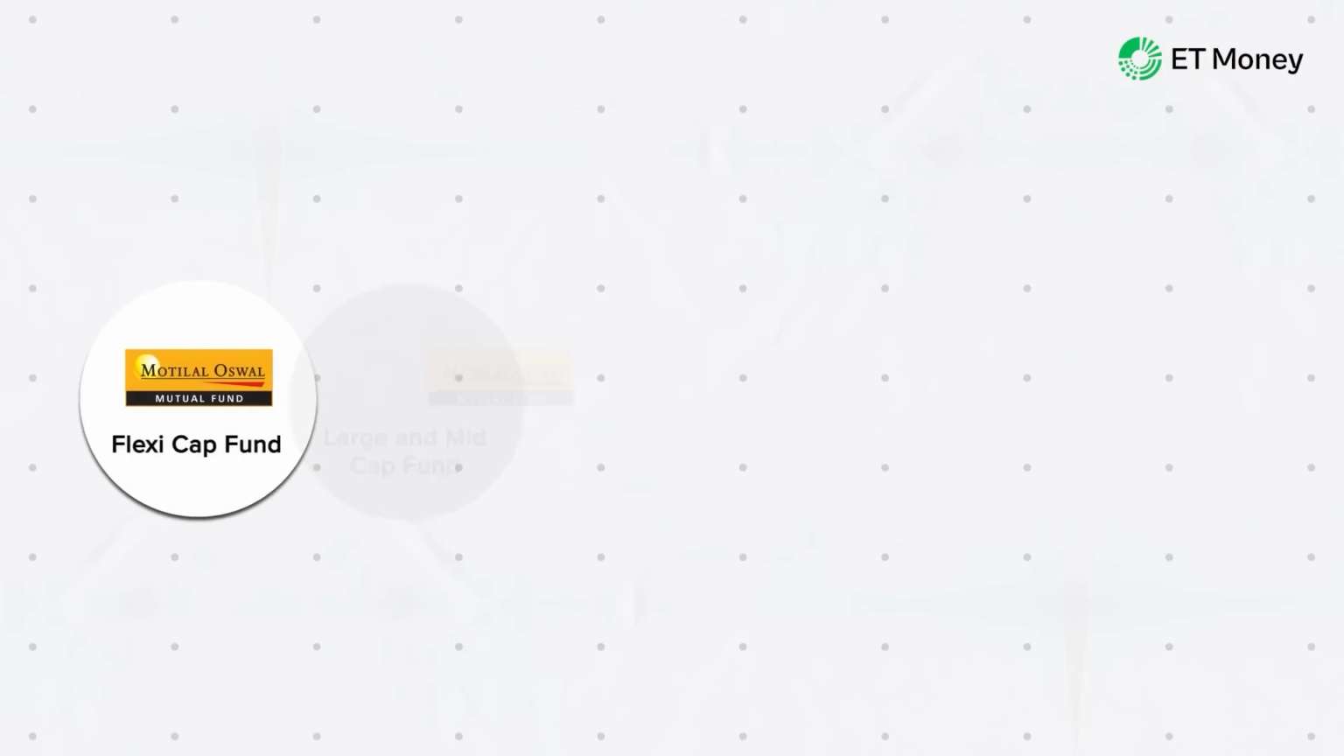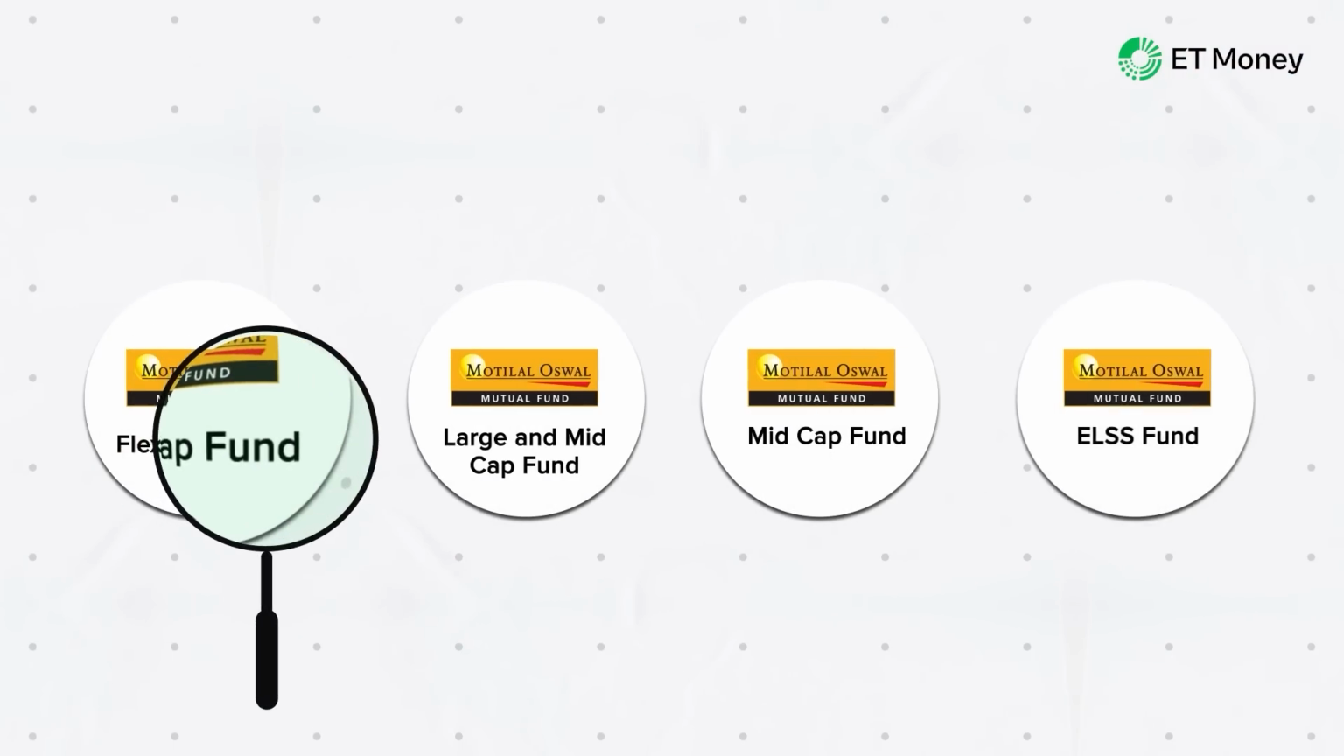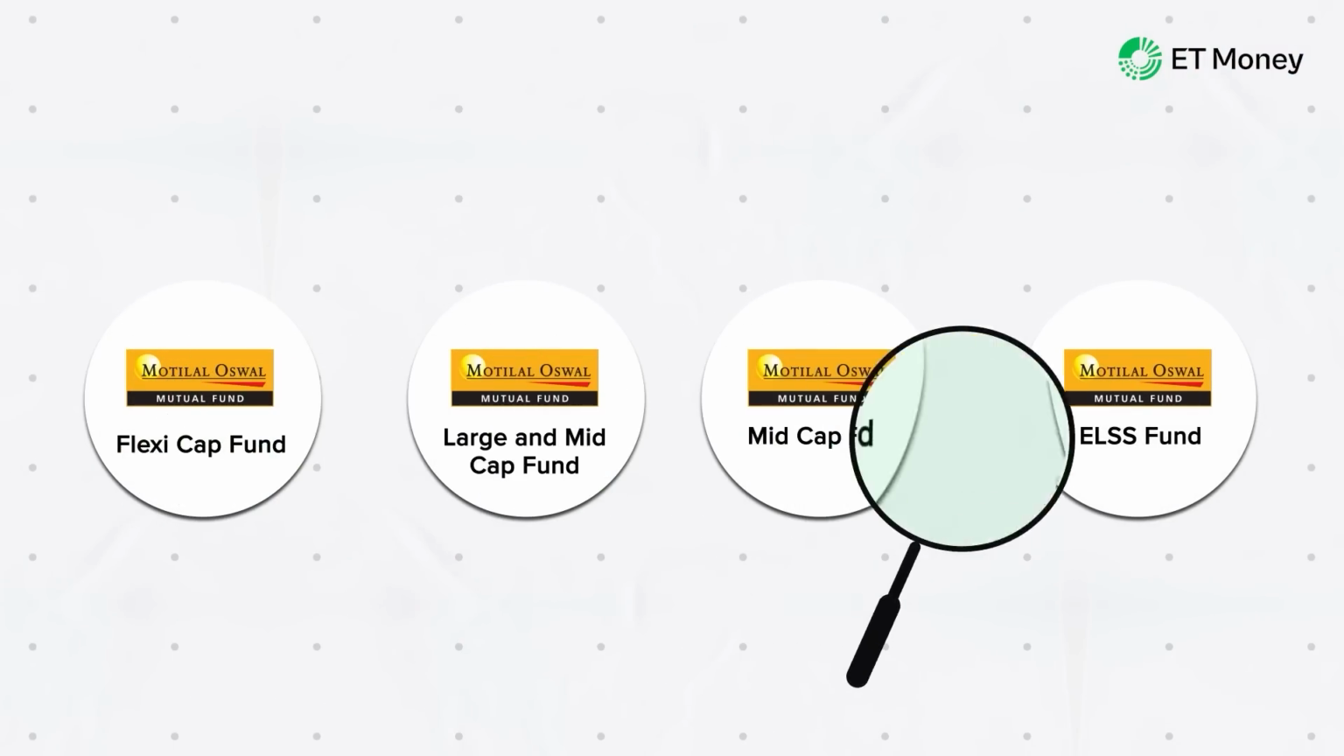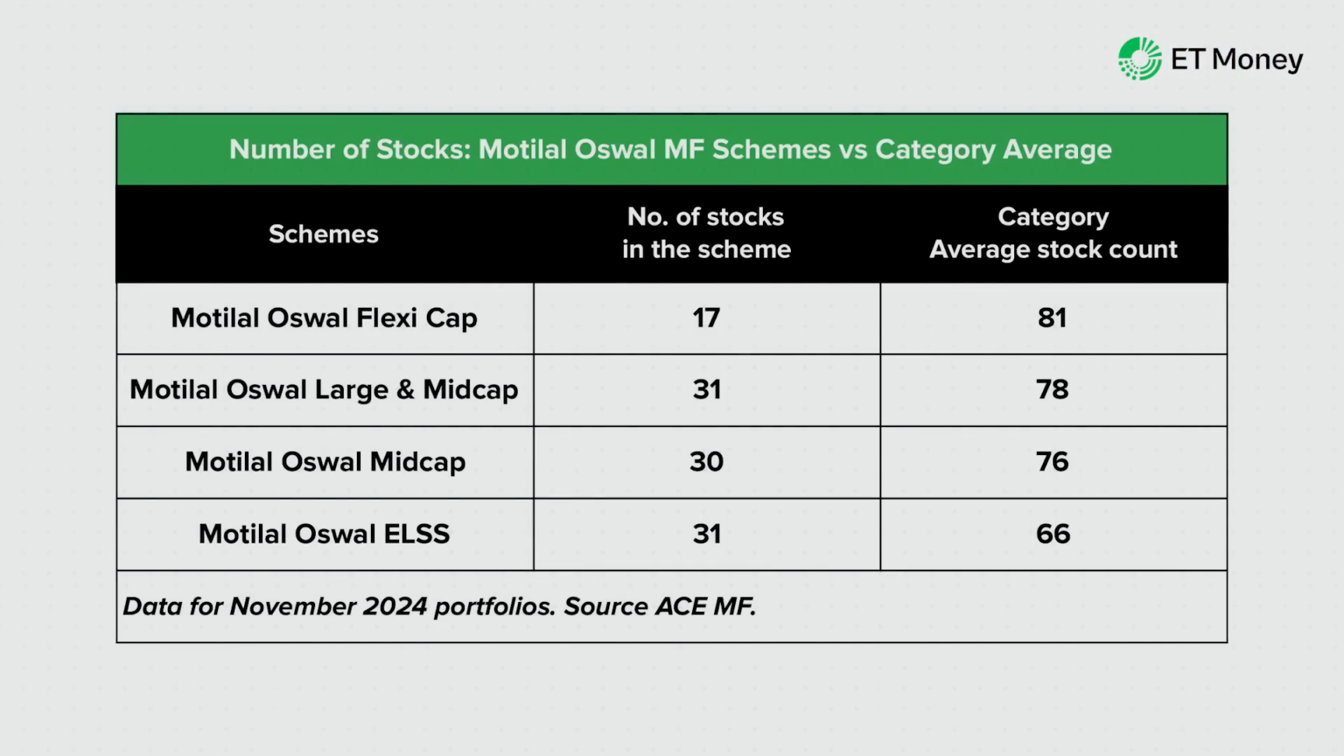So, we looked deeply into the portfolios of the four actively managed diversified equity funds of the fund house. We saw four patterns common to all funds. Let's discuss them one by one. All the funds have a highly concentrated portfolio. They invest in around 30 stocks or less, which is far lower than other funds in their categories.